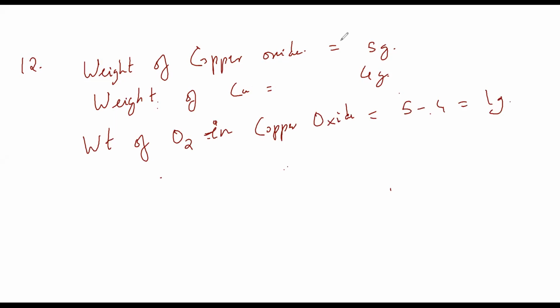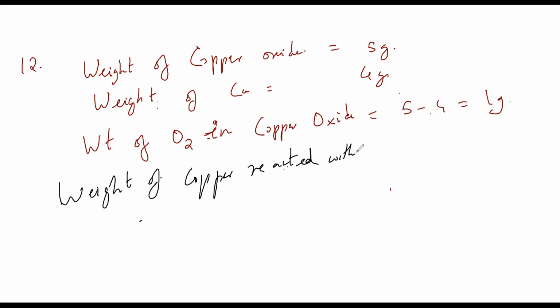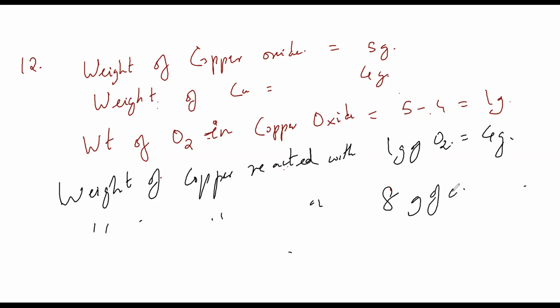This is the first thing. Next thing is the weight of copper reacted with 1 gram of oxygen. It is 4 grams. Now, similarly, the weight of the copper reacted with 8 grams of oxygen.